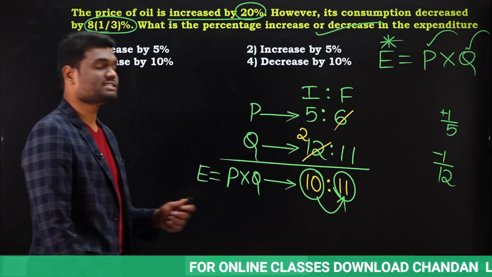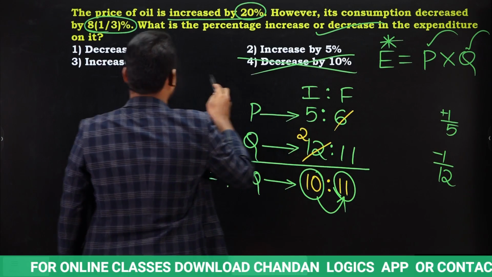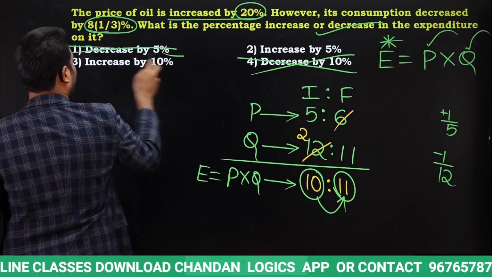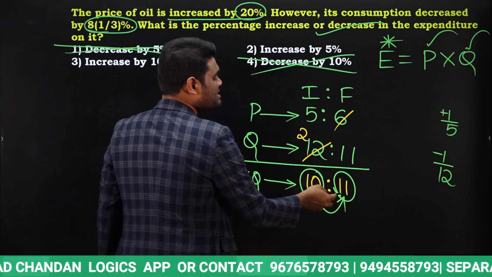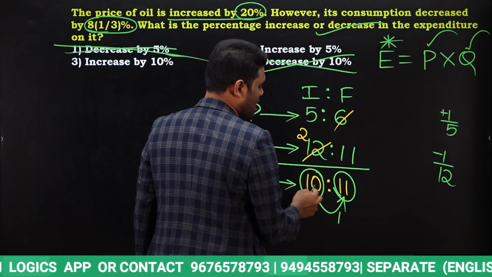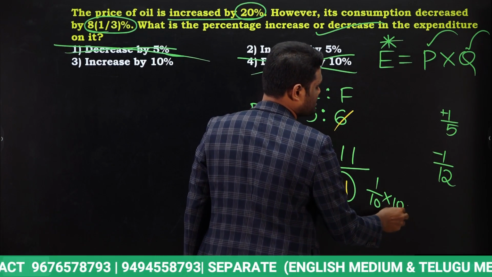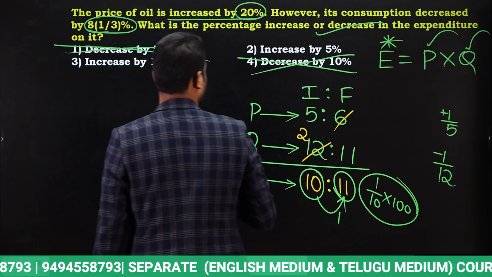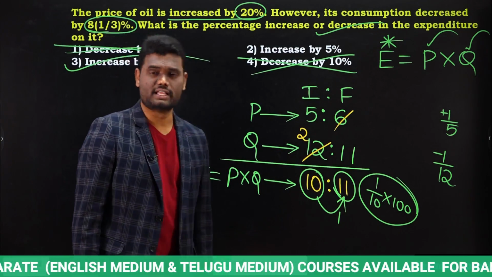Yes, expenditure is increased. So as it is increased, automatically decrease is going to be the wrong answer. Yes or no? Decrease will be the wrong answer. How much percentage increased you need to find. How much increase means 1 increased upon 10. So 1/10. 1/10 in terms of percentage is going to be 10%. Which means increase by 10%. Is it clear?